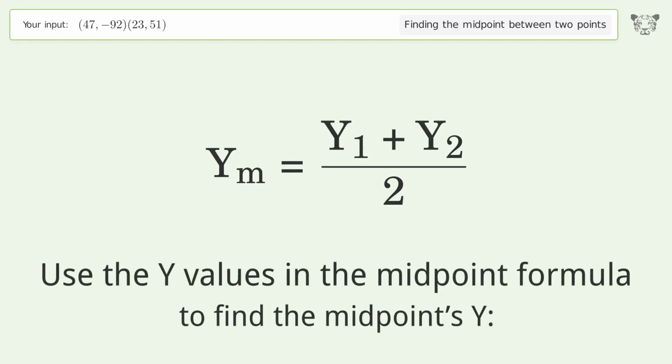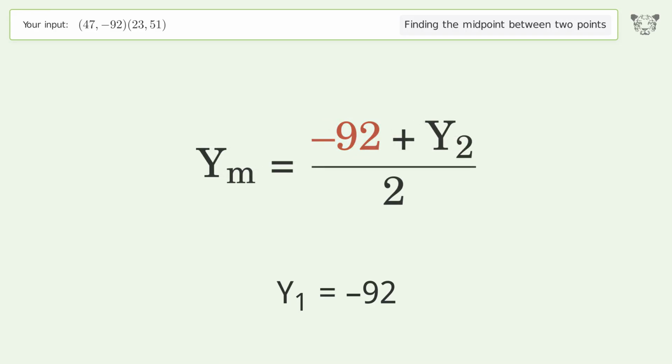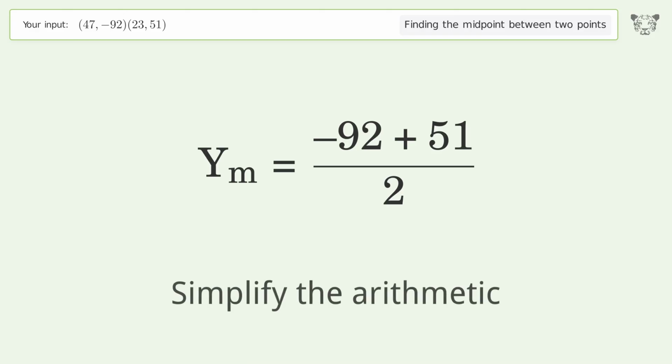Use the y values in the midpoint formula to find the midpoint's y. y1 equals negative 92. y2 equals 51. Simplify the arithmetic.